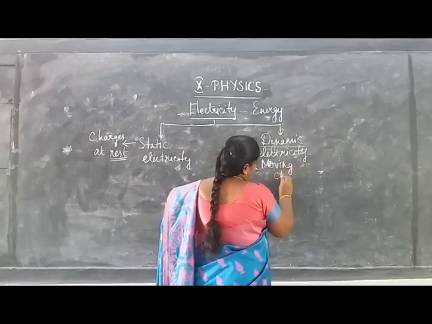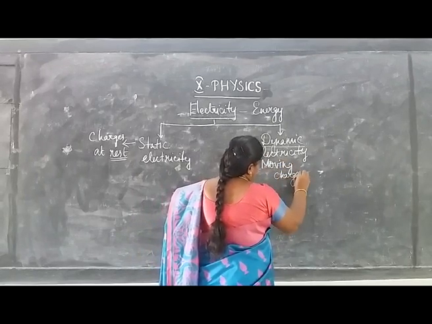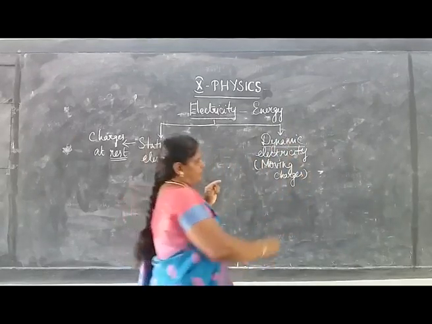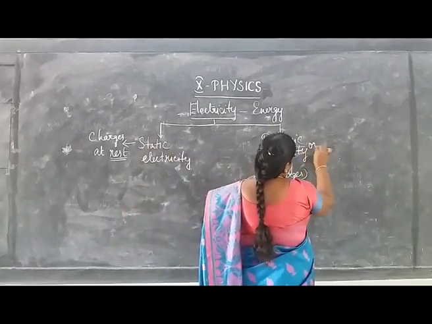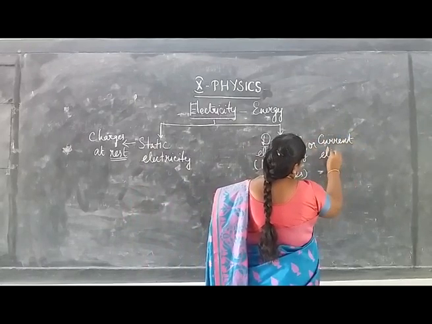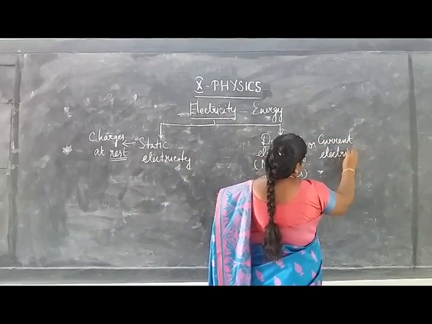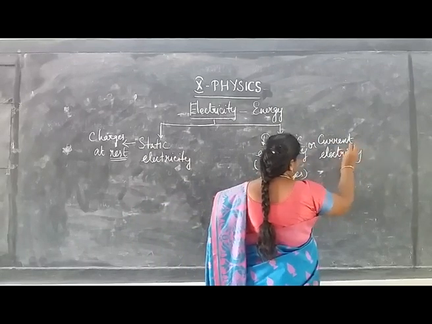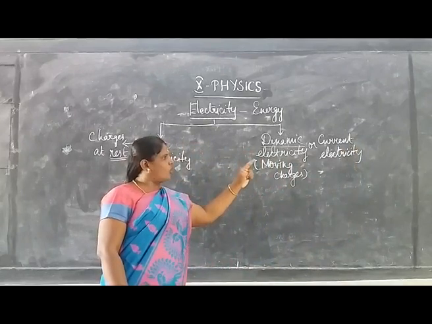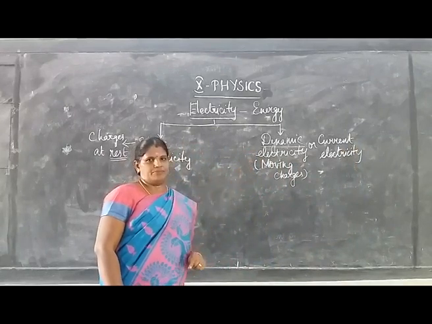Moving charges constitute dynamic electricity, or you can say current electricity.